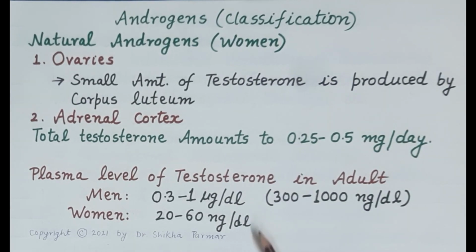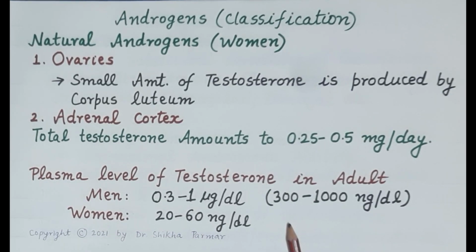And therefore, the plasma levels of testosterone in adult male ranges from 0.3 to 1 microgram per deciliter, while in women it's only 20 to 60 nanogram per deciliter. So this is about natural androgens produced by the testes and the adrenal cortex.